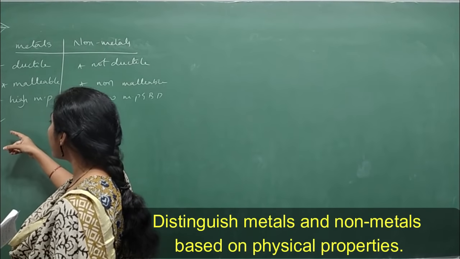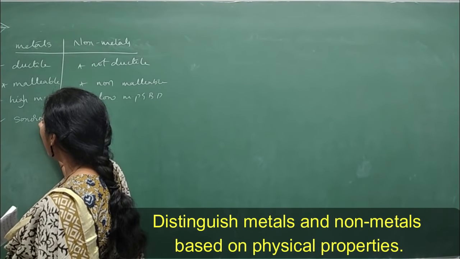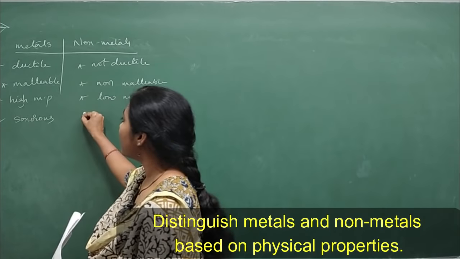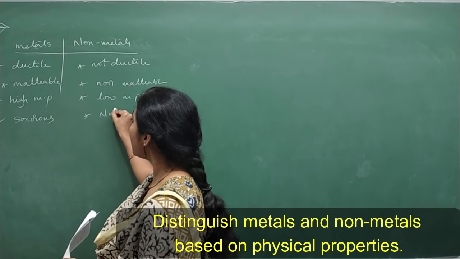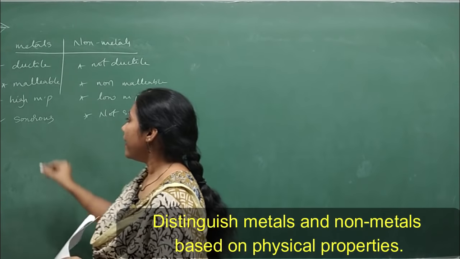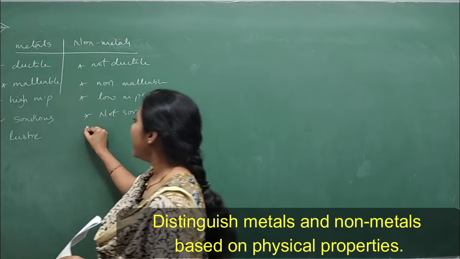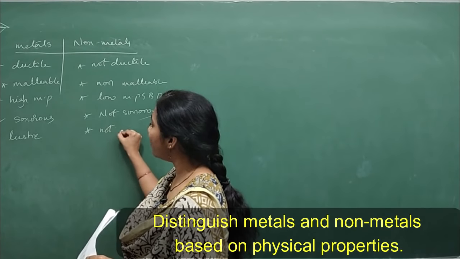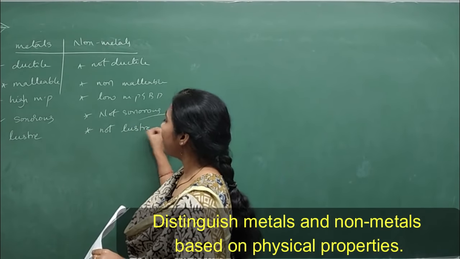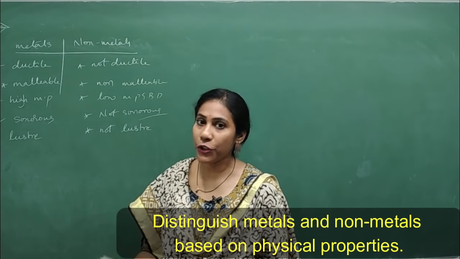And in case of metals, they are sonorous, that means they will produce a sound, and non-metals are not sonorous, isn't it? And they have luster, that means shiny nature, and these guys will not have luster, right? Any 4 points you can mention if it is asked for 2 marks.